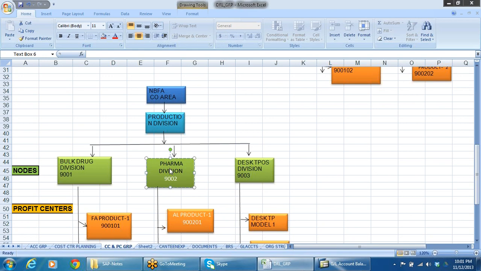But in case of profitability analysis, we analyze the profitability by maybe division wise, not division here, division means not this division, maybe customer segment wise, geography wise, country wise, state wise, district wise, whatever it may be. So we have to analyze the profitability, right? So that's called profitability analysis by different dimensions.